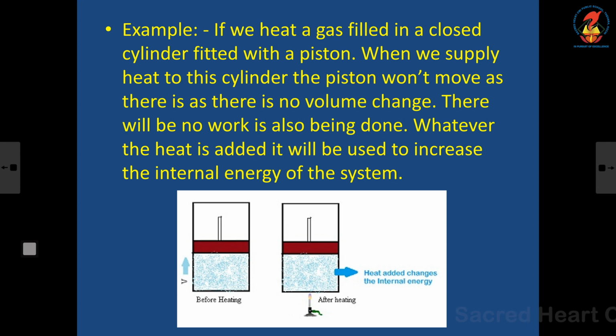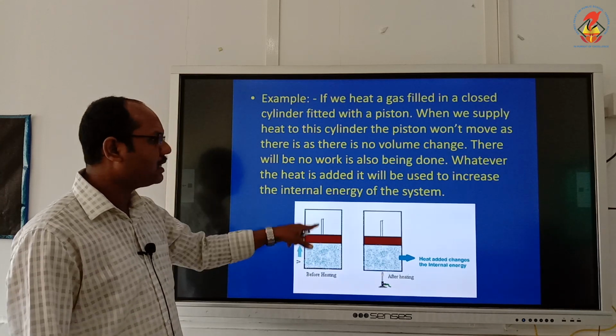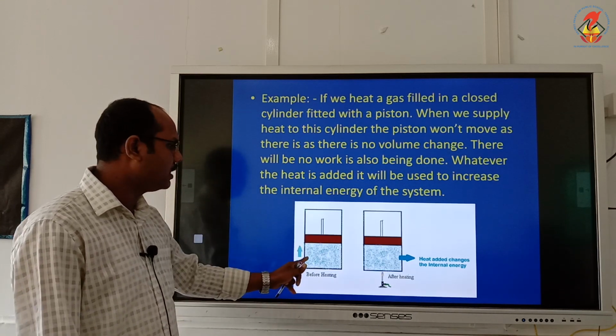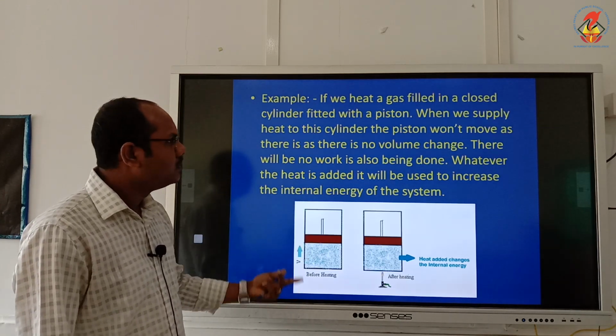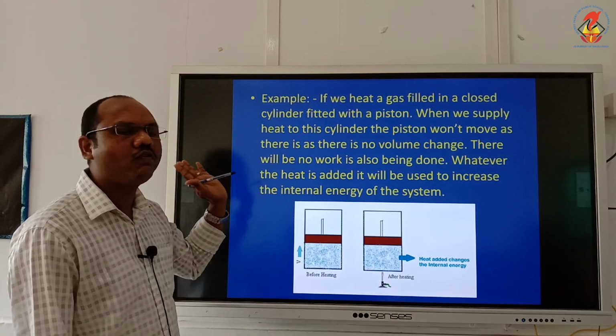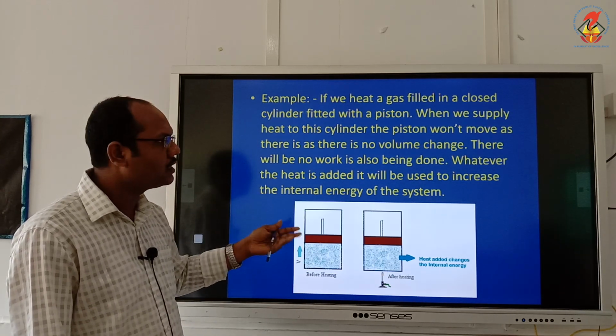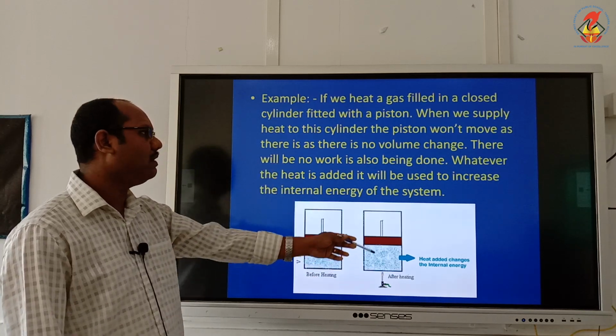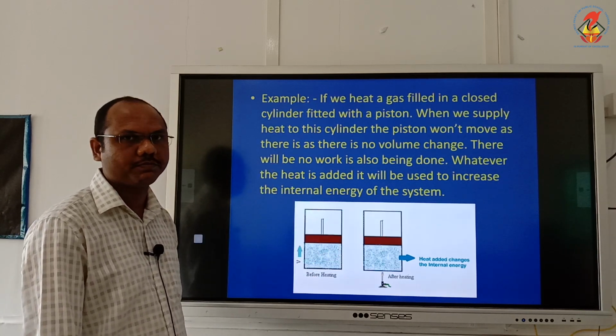When we supply heat to the cylinder, the piston won't move as there is no volume change. The piston is immovable, so there is no change in the volume. Therefore, there is no work, the gas cannot expand, and whatever heat is added will be used to increase the internal energy.